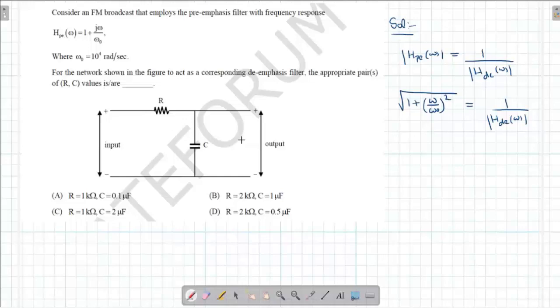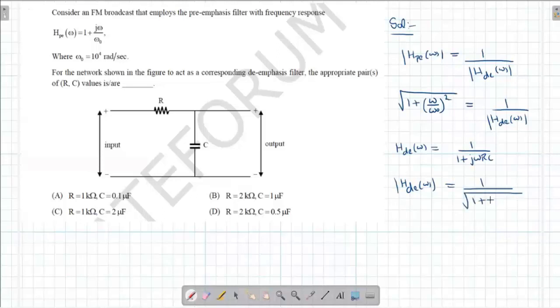Now let us find the H_d of omega. Given an RC filter, H_d of omega is equal to 1 over 1 plus j omega RC. If I take the magnitude, H_d of omega magnitude is 1 over root of 1 plus omega square R square C square.